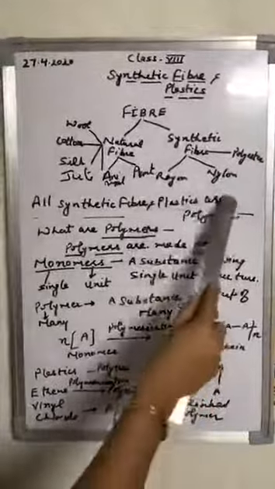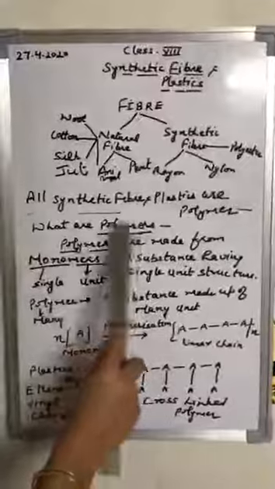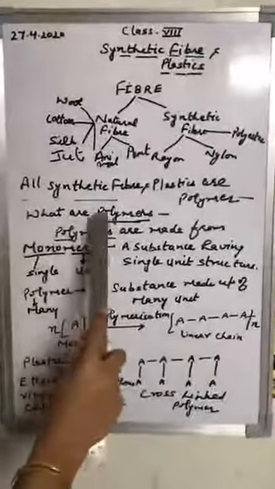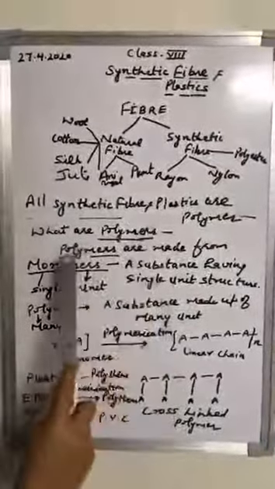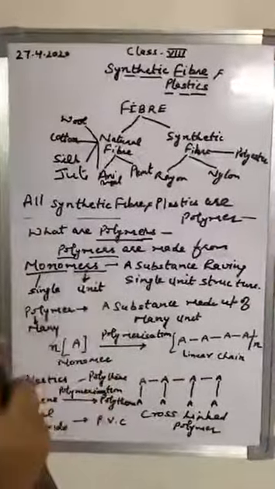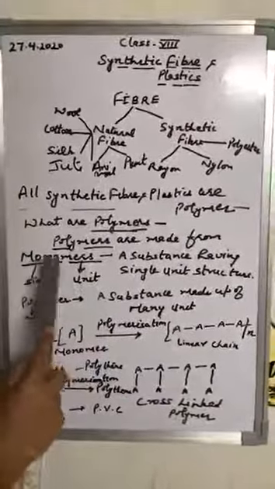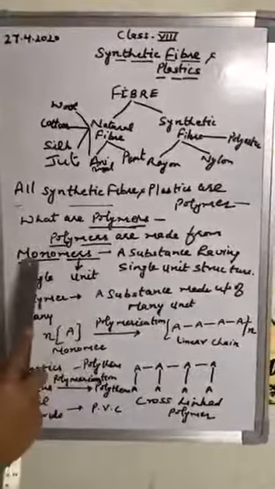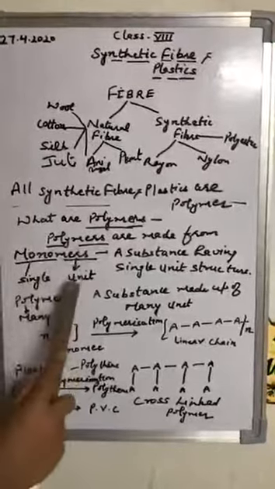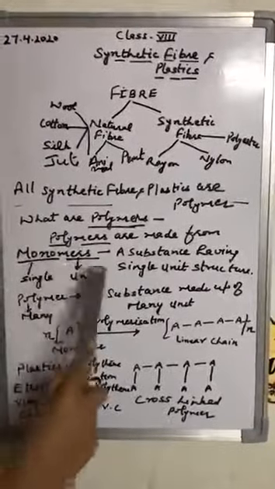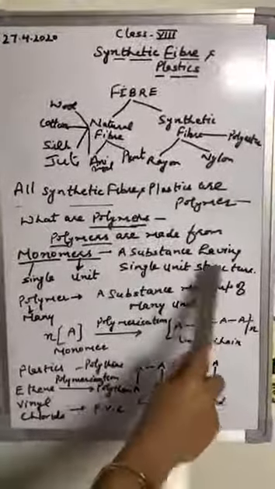First of all, we will discuss this word polymer today. Now, what is the meaning of polymer? Polymers are heavy mass, long chain molecules which are made up of monomers. Now, you must know what is monomer. Monomer consists of two words, mono and mer. The meaning of mono is single and mer is unit. So what is a monomer? A substance having a single unit structure is called monomer.